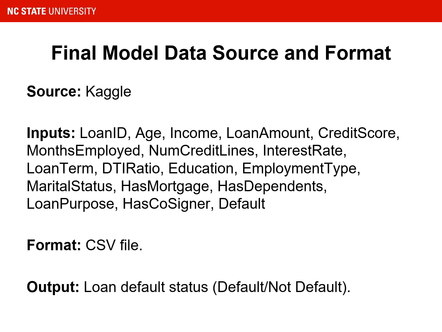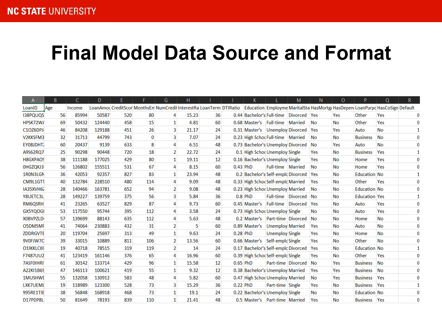So this is the data set that we decided to go ahead with. This data set is an open source data set readily available on Kaggle. It consists of more inputs compared to the previous data set, and a lot more records. This data set consists of like 250,000 records, and it consists of inputs such as loan ID, the income, the credit score, the interest rate, etc. And the final output consists of whether the person taking the loan is going to default on the loan or not. So this is the CSV file.